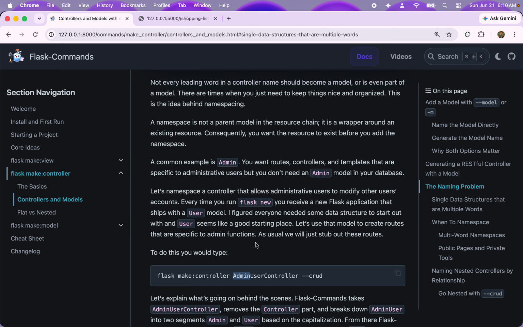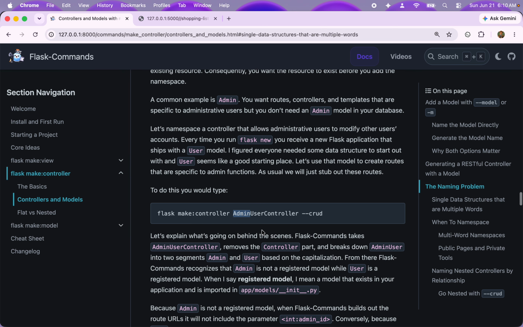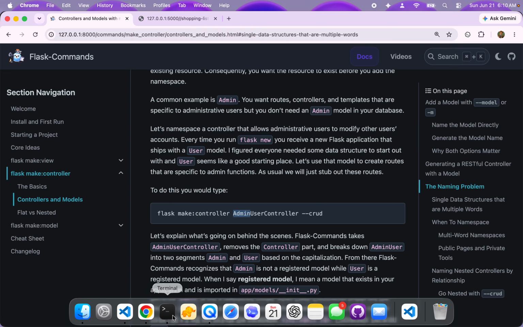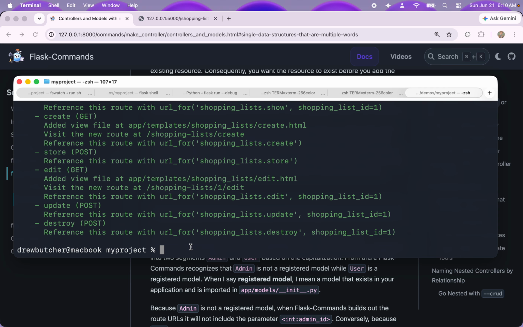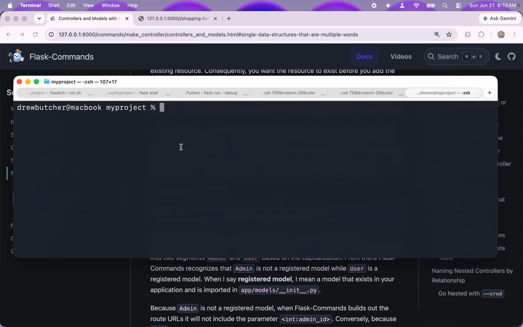So let's show this. I have the Flask application running, and this is the one that we've been working on. So we have routes that are recipes, we have routes that are shopping list. So now we are going to make a new one. So Flask make controller, and then admin user controller,